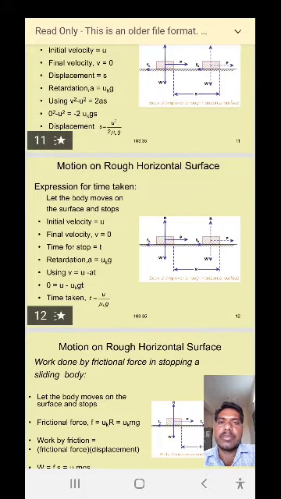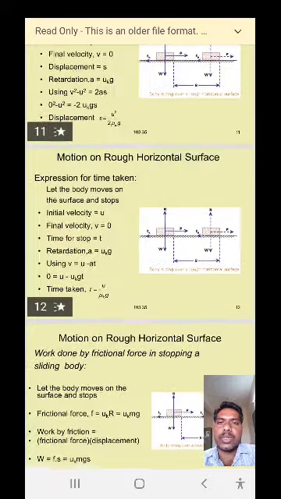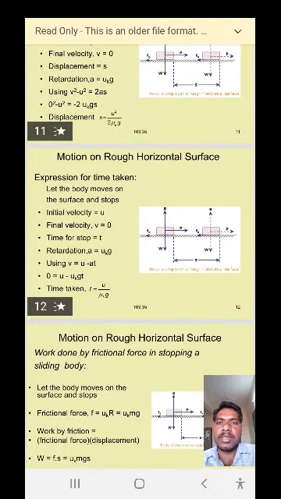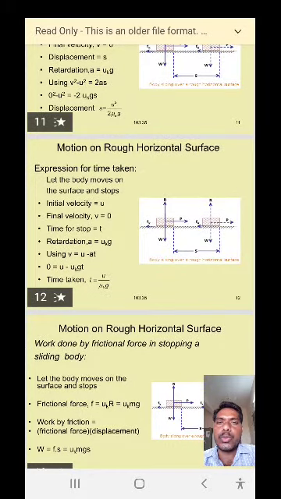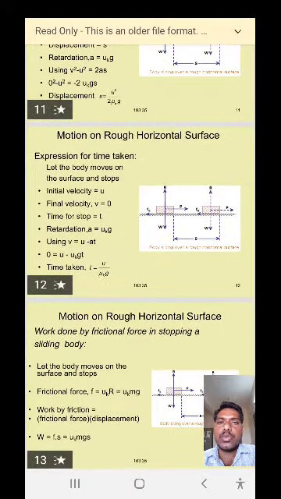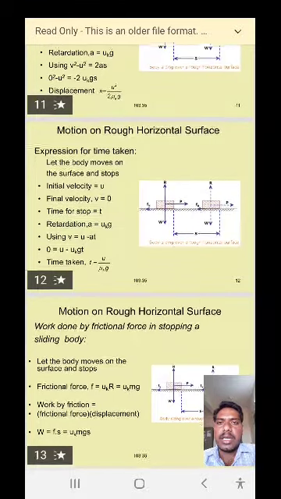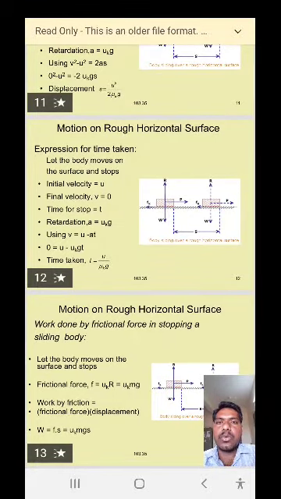So substituting the final velocity v equal to 0 in the above equation, 0 square minus u square is equal to minus 2 mu k g s. Here a is equal to mu k g.